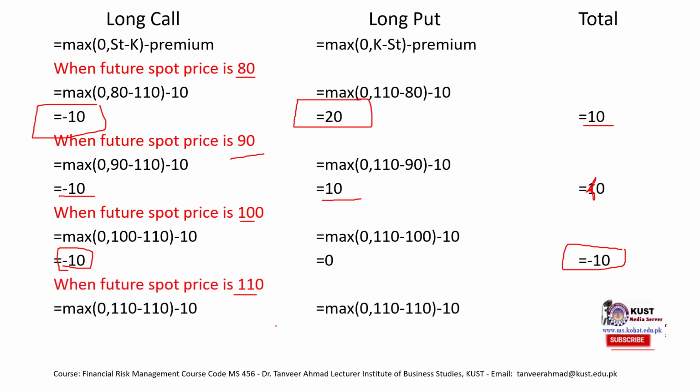At 110, our loss would be 20. This is our maximum loss, which is both the premiums. So 110, if you remember from the data, 110 was the strike price. So when ST reaches K, then we would have a maximum loss. So this is our maximum loss.